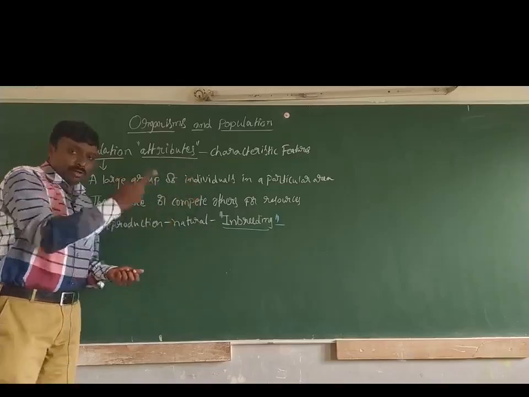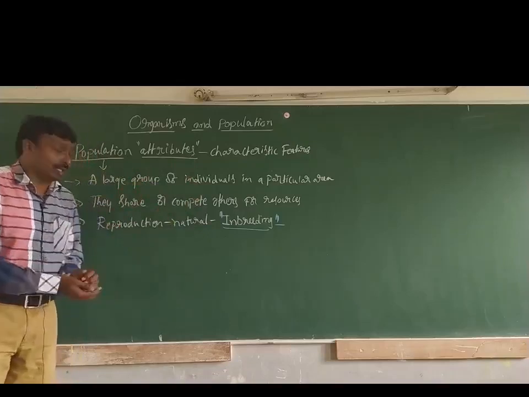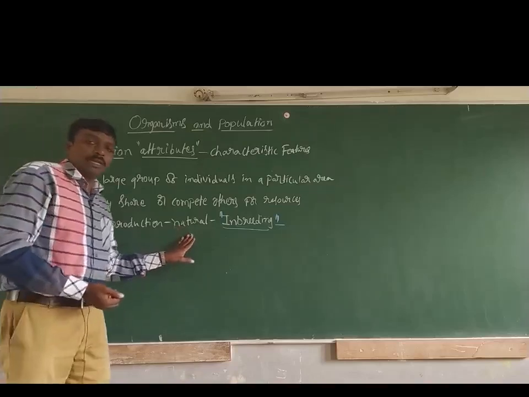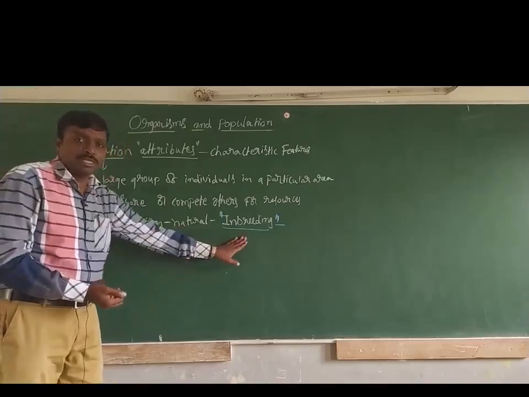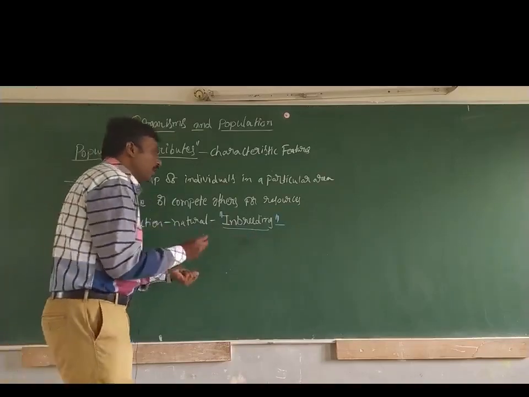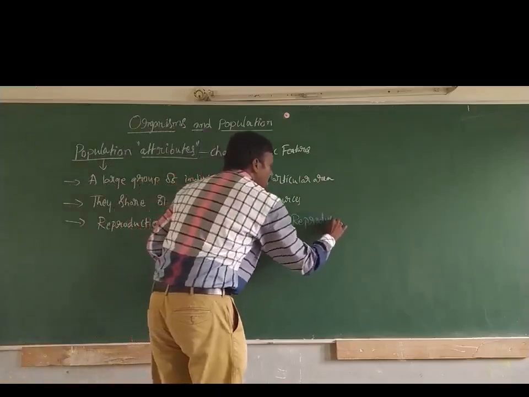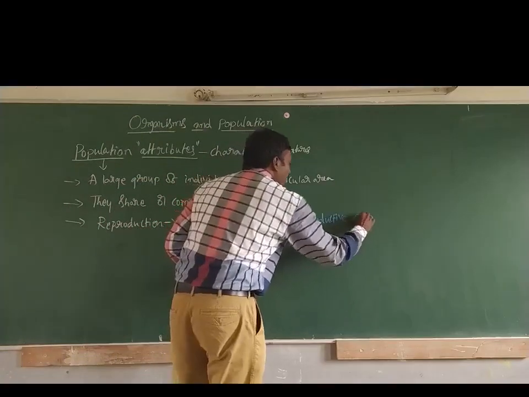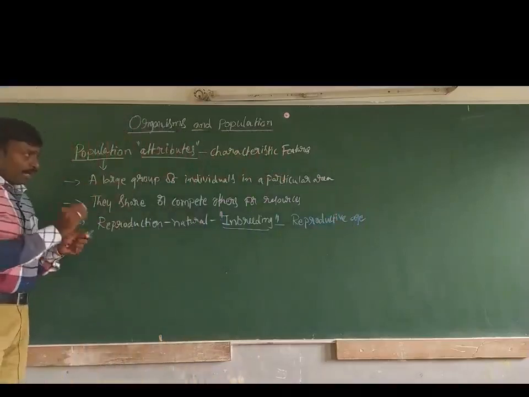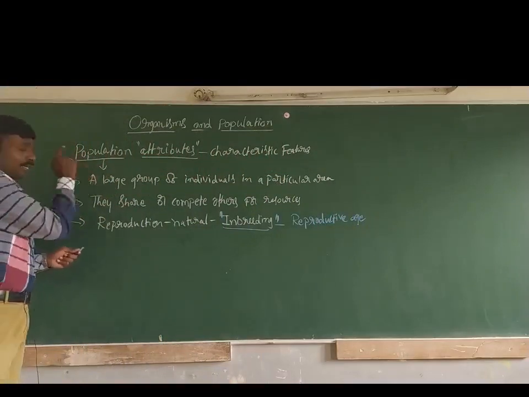In the total group of organisms, all the organisms cannot have the capacity of reproduction. So this characteristic feature, reproduction happening naturally within a group of organisms, can be considered as inbreeding. And inbreeding means organisms which are present in reproductive age.